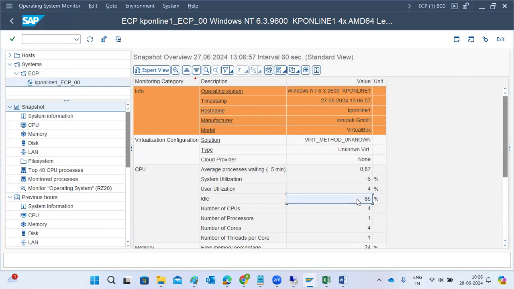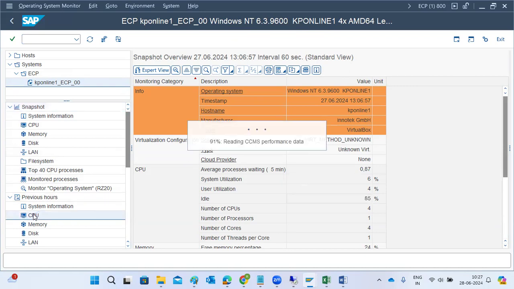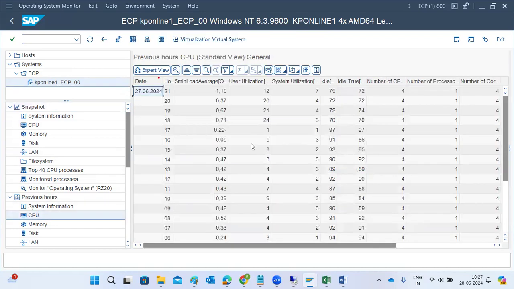So the system is 85% free most of the time. Here we can find out the previous hours' utilization and everything. If you see the 27th date, the idle percent is very fine. Idle means free. Today only we used much, but from yesterday onwards, the remaining hours' idle percentage is very low, which means the system is actually free.